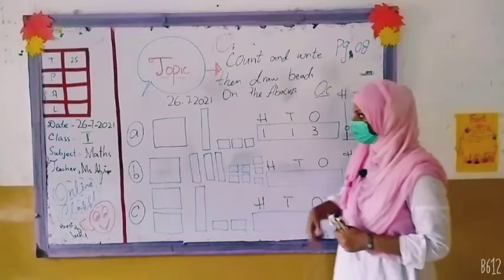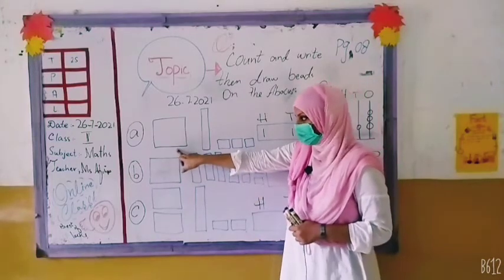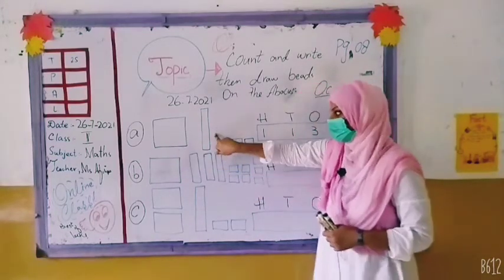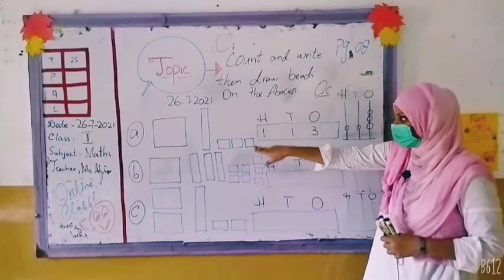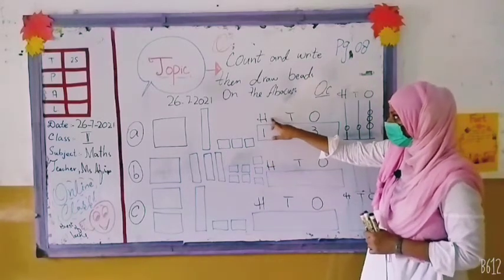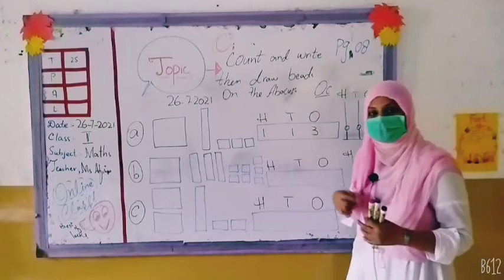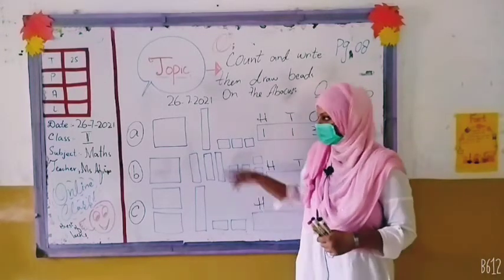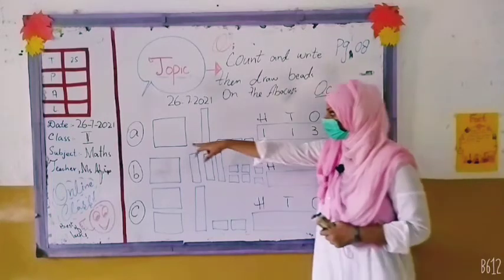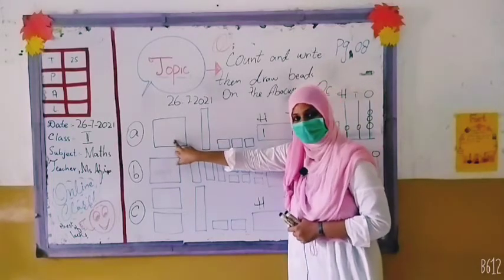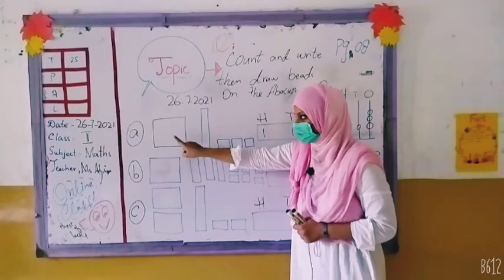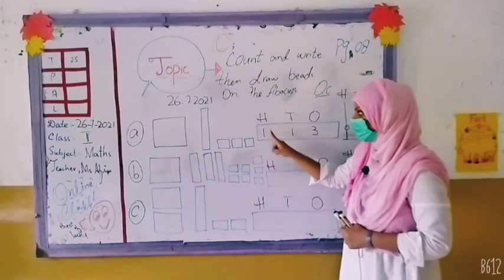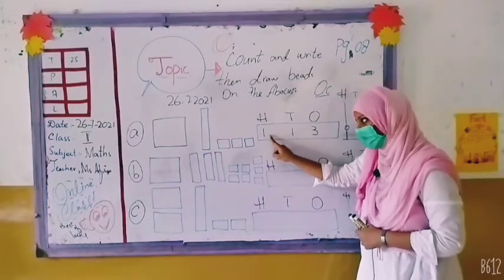Now I am going to tell you. Question number A: one box was there, and these three boxes. Now we will give these titles: 100, tens and ones. जैसे हमने tens और ones sort out करा था, उसके बाद हमने 100 and tens ones करा था. Same thing I am repeating over here. How many boxes are here in 100? Just one. So we will write 1 in 100.